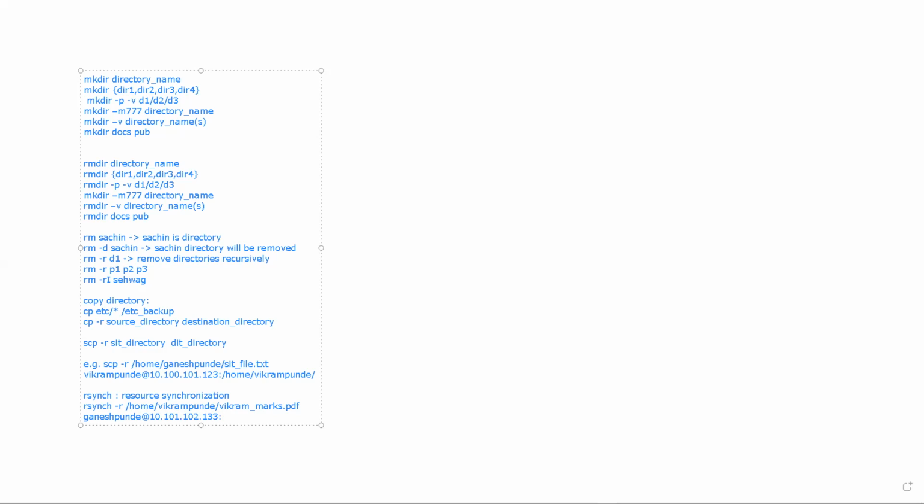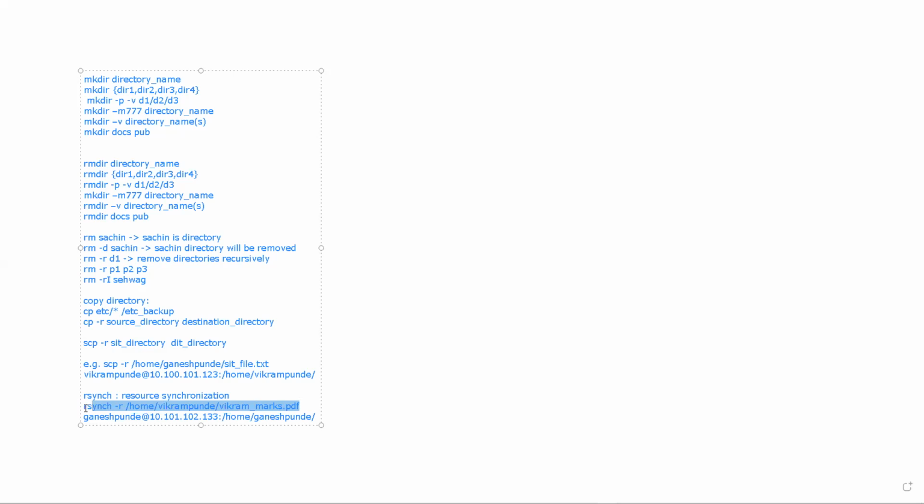Then colon, I should give the path. Path is nothing but a collection of directories separated by slashes. So in this case we have home, then Ganesh Punde, and in this Ganesh Punde directory I want to copy this Vikram marks.pdf, right?